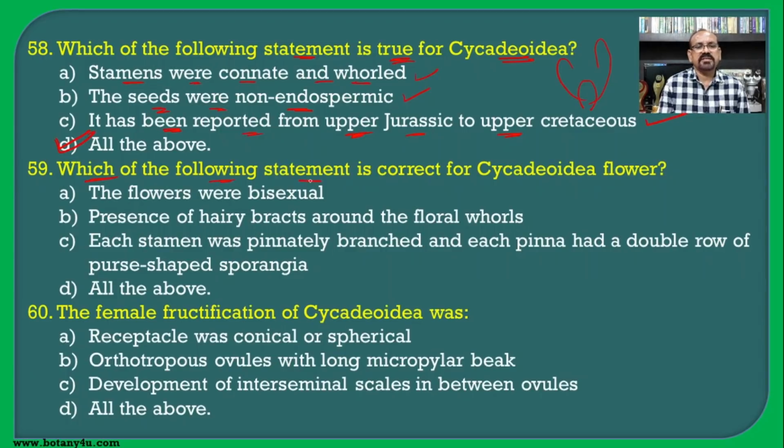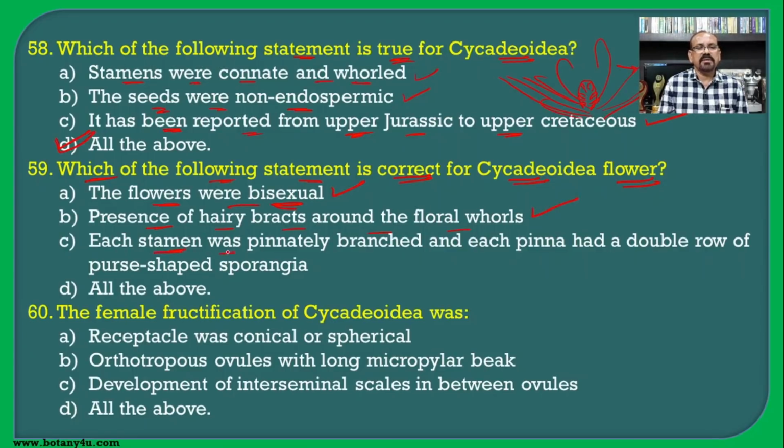Then which of the following statements is correct for Cycadeoidea flower? The flowers were bisexual, that is, here there are the male reproductive organs, while on the receptacle there are the female reproductive organs, and hence it is bisexual, which is the correct statement. Presence of hairy bracts around the floral whorls. Here the flower is encircled by the hairy bracts from the outer side, which is correct.